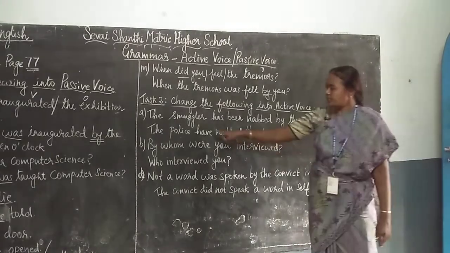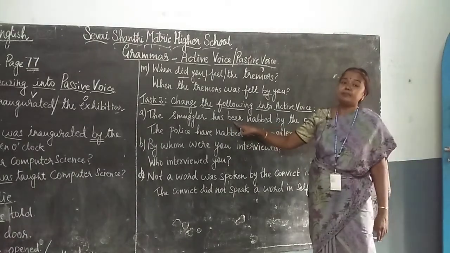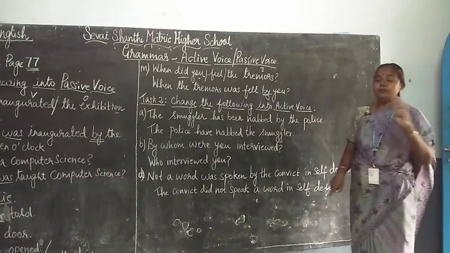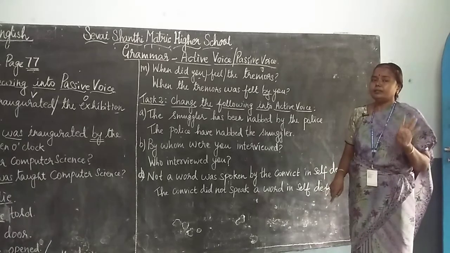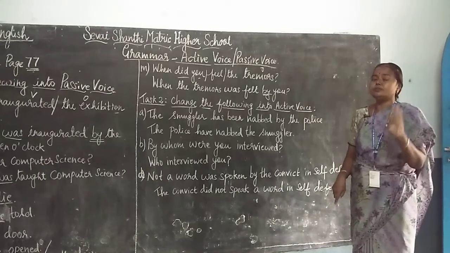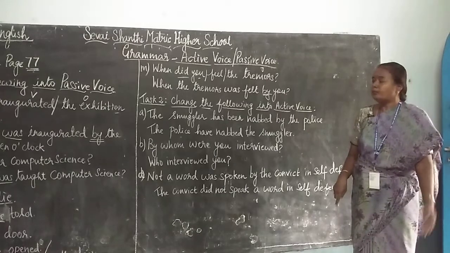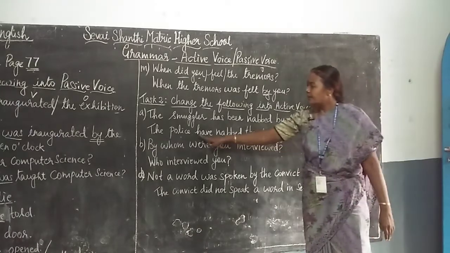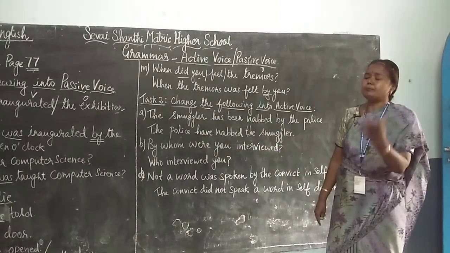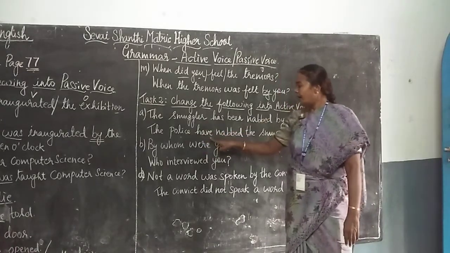Okay. Now question A: The smuggler has been nabbed by the police. Has been is present perfect tense. Generally these four tenses will not have any passive voice: present perfect continuous tense, past perfect continuous tense, future continuous tense, future perfect continuous tense, which I have shown you in the 10th grammar itself. You can see that. The police means plural, a group of people, not a single person. So we have to use "have", not "has". So: the police have nabbed.